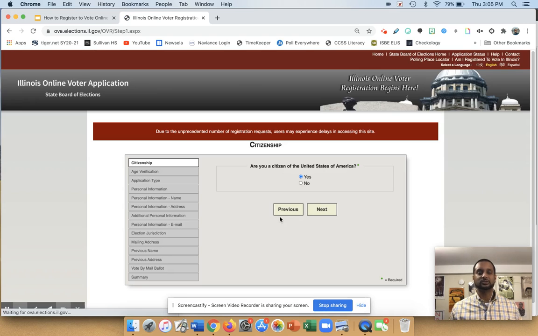And then it brings me to the citizenship question. Are you a citizen of the United States? You're going to be clicking yes, because if you're not, you shouldn't be doing this anyway, all right? Because you could potentially get in trouble if you're not the right age or if you're not a citizen and you try to register to vote. All right, so I click next.